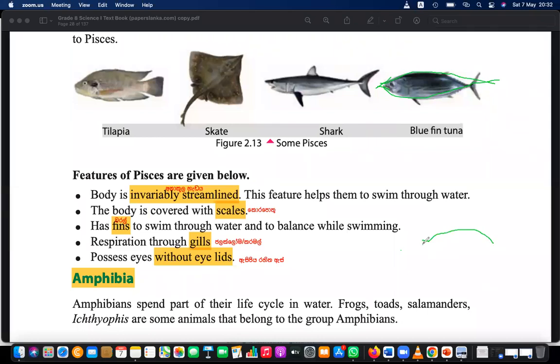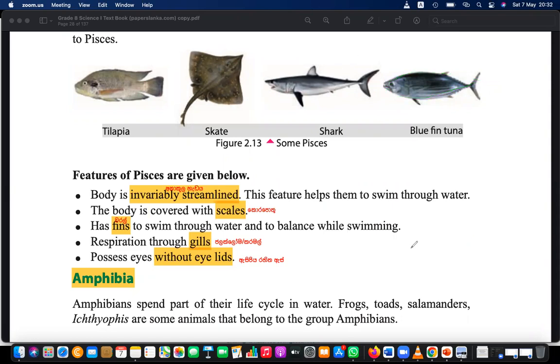And also think about a helicopter, and think about a plane. A plane will have the same thing. I cannot draw properly, but just think, it also has that invariably streamlined shape. And think about a vehicle even.